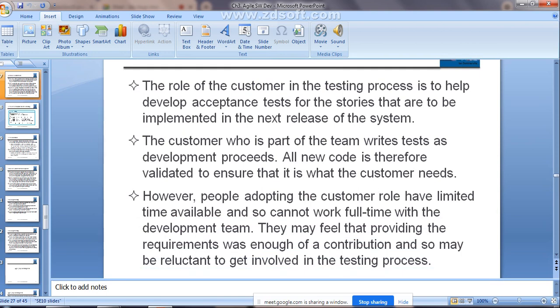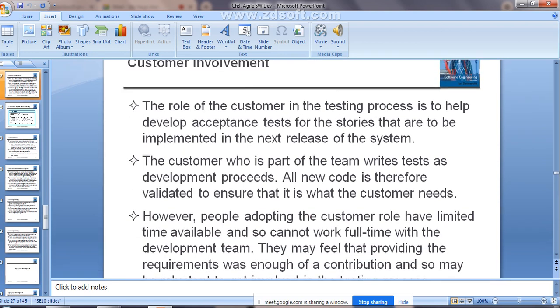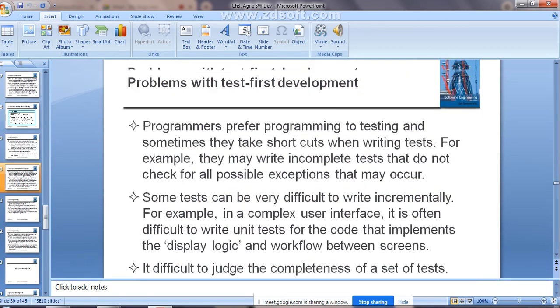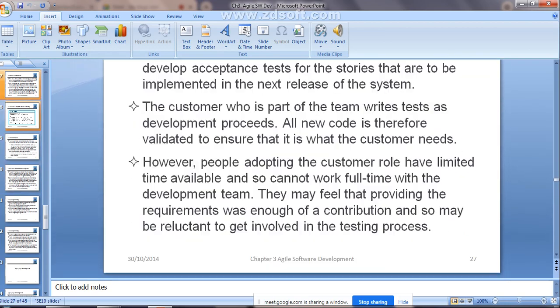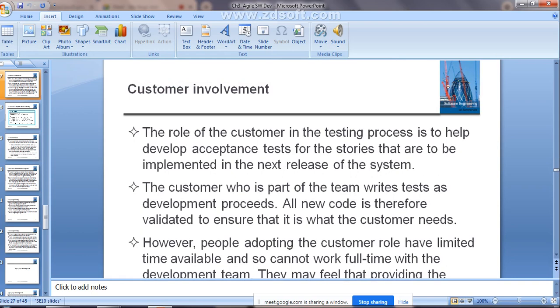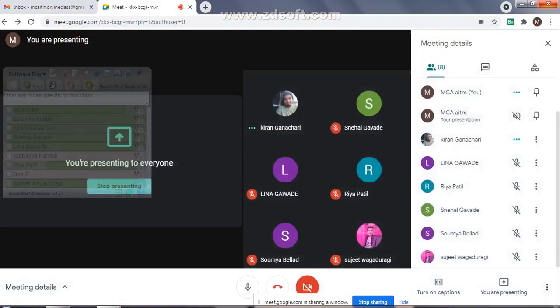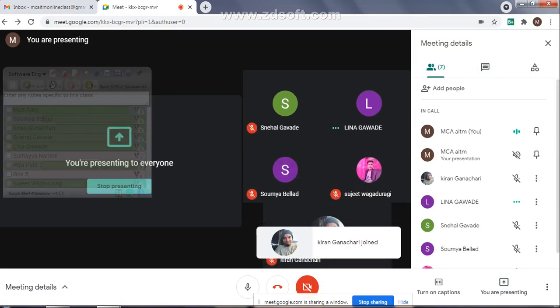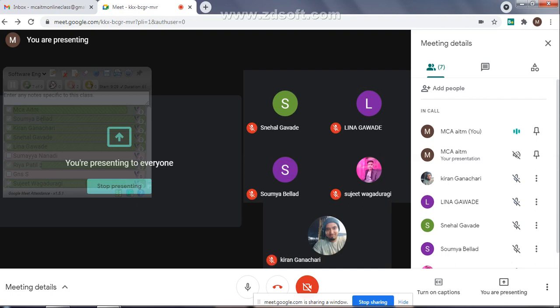Yes, ma'am. Okay, then next is customer involvement. This we will see in the next class, I think. The next thing is customer involvement. That is the fourth key practice used in XP that we are going to study in the next class. I hope it is clear. Getting the thing, what is extreme programming, guys? Okay, we'll see the remaining concepts of extreme programming in the next class, and one last point remains that we will see then.